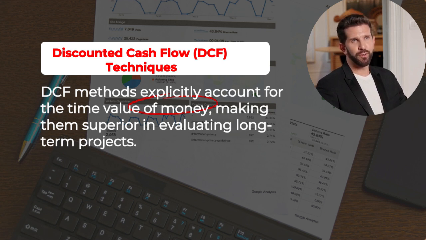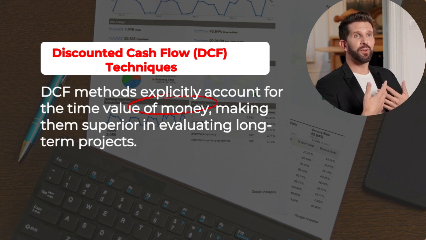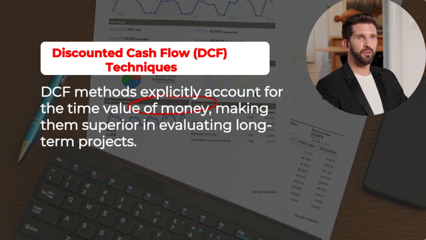Decision rule: if NPV > 0, accept; if NPV < 0, reject. Strengths: accounts for time value of money, measures absolute value added, aligns with shareholder wealth maximization. Limitations: requires accurate cash flow projections and discount rate, can be difficult to explain to non-financial managers.